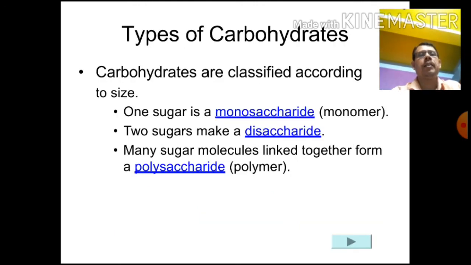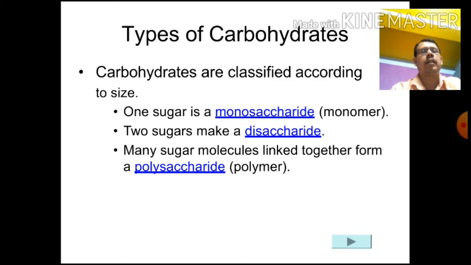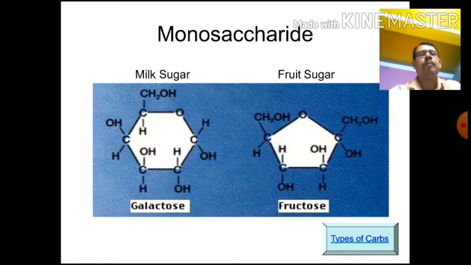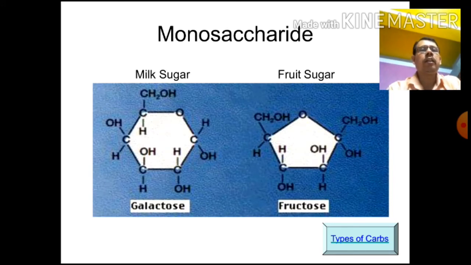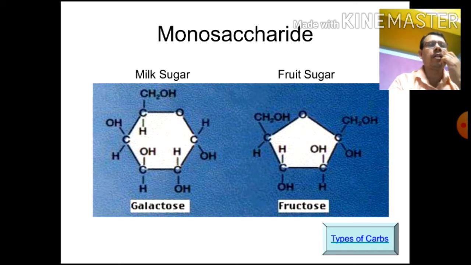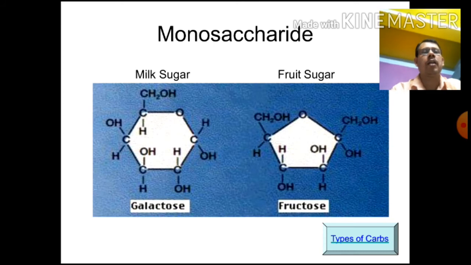Types of carbohydrate: one sugar is a monosaccharide, two sugars a disaccharide, and more than two are called polysaccharides. Among monosaccharides are lactose, the milk sugar, and fructose, which is also C6H12O6; basically they are isomers. All are monosaccharides but their structures are different, because the molecular formula is the same but the structural formula is different. That is called isomerism or stereoisomerism.